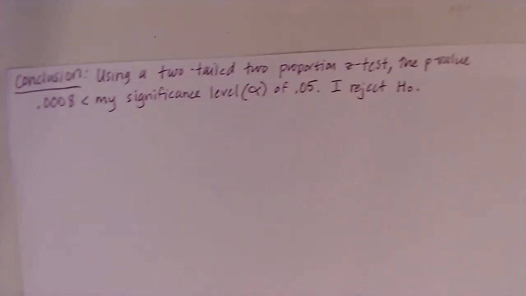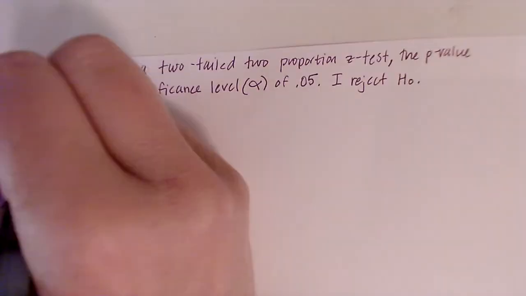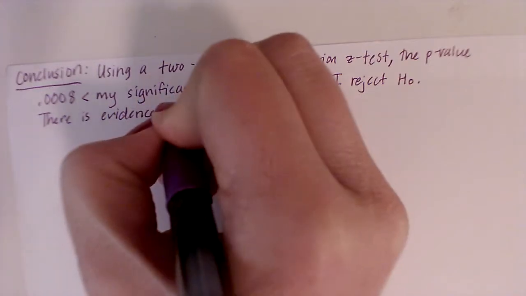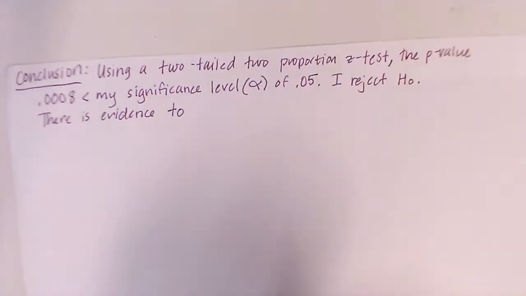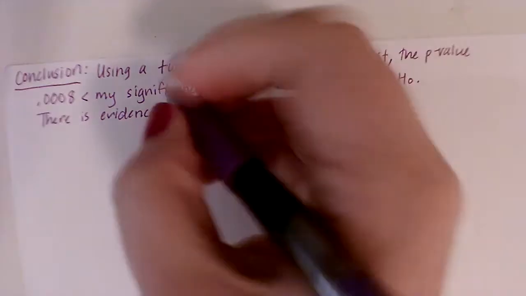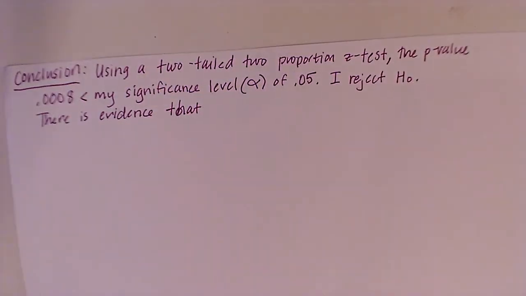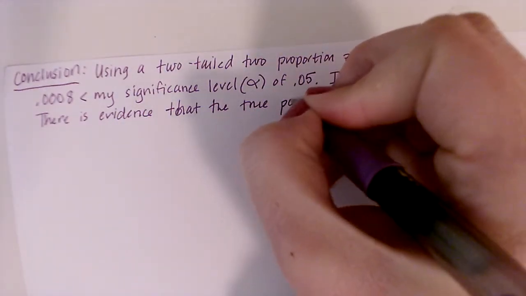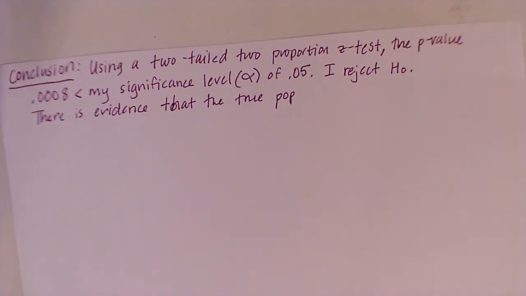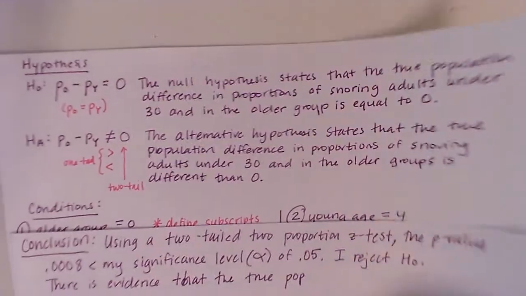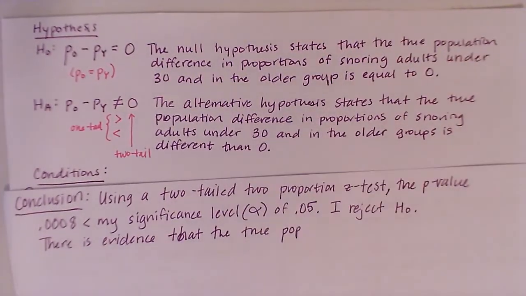Okay, so now we're going to state in words what that means. So I'm going to just say there is evidence to conclude, or there is evidence that, and I'm going to go back to my original alternative hypothesis, that the true population, so again, I'm literally just taking whatever I had originally in my alternative hypothesis. That's this sentence right here, I'm just copying it.